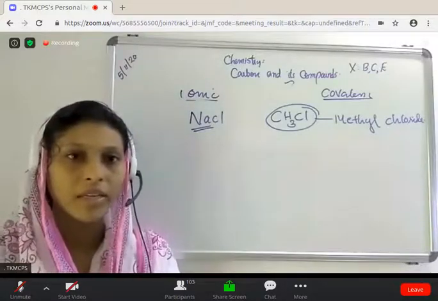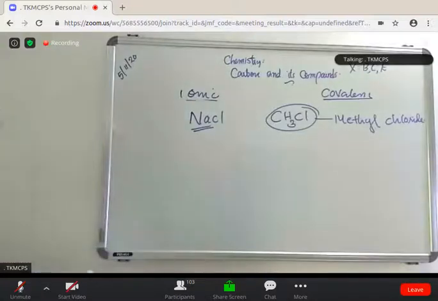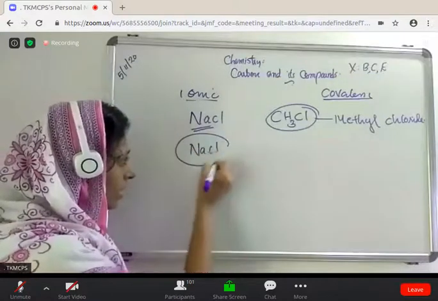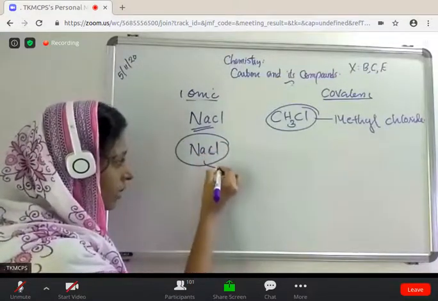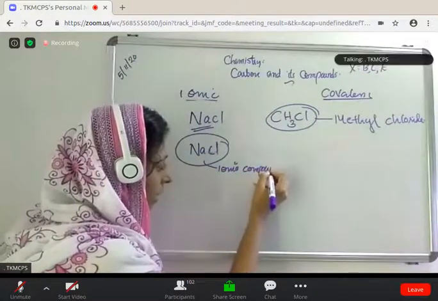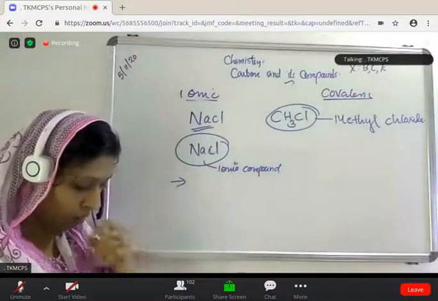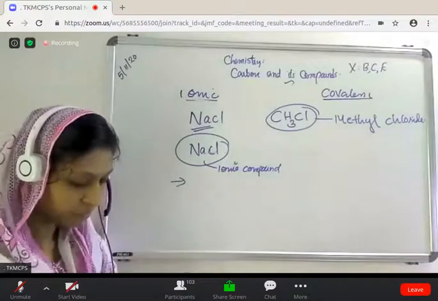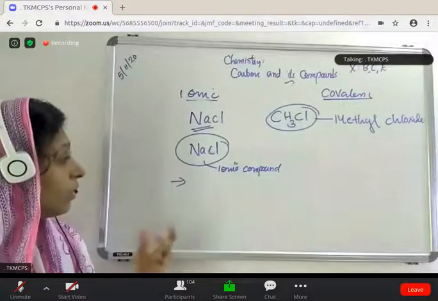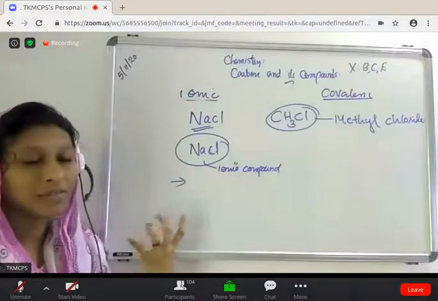NaCl shows high melting and boiling point, because NaCl is an ionic compound.